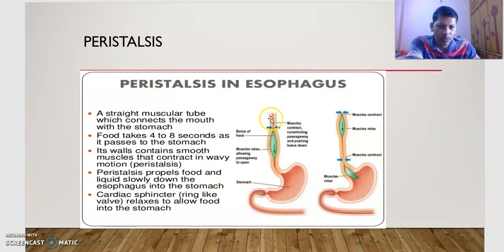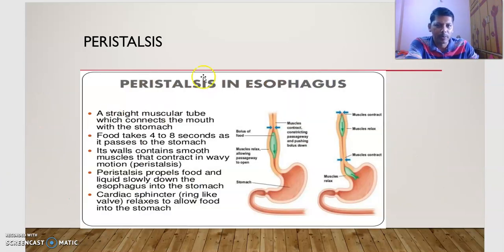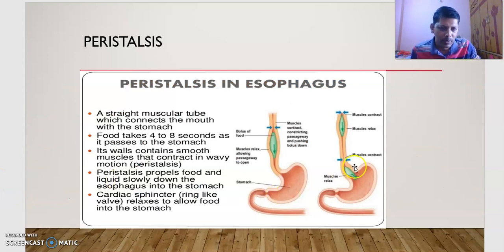Observe here, once we swallow, the bolus passes down the esophagus by successive muscular contraction. What do we call that? Peristalsis. Peristalsis is the successive waves of muscular contractions of two types of smooth muscles, arranged longitudinally and circularly: outer longitudinal and inner circular muscles. They cause peristalsis, and finally the food enters into the stomach.